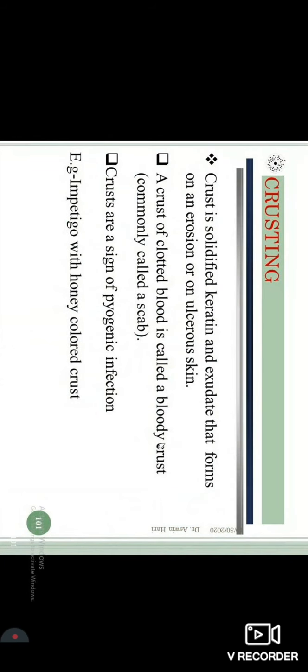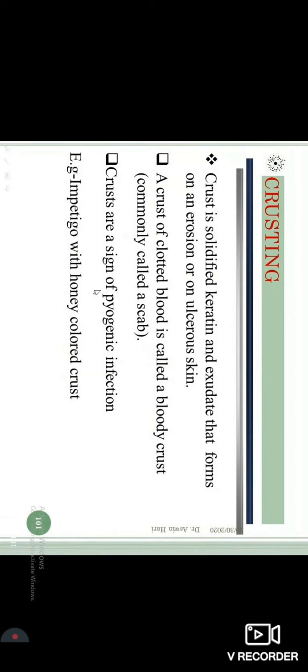Crusting is usually solidified keratin or exudate. It is a secondary morphological change of a bulla or a vesicle in which the keratin breaks off, and the serum tends to accumulate in that region. So the crust is formed by the serous discharge that comes out from the bullous lesion.